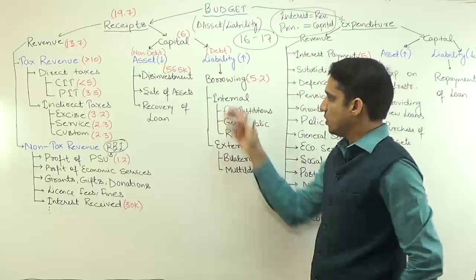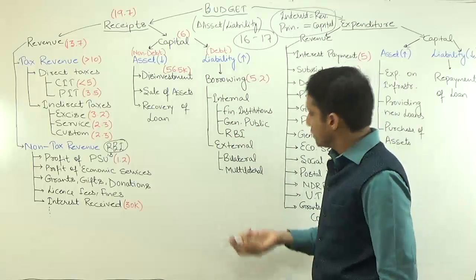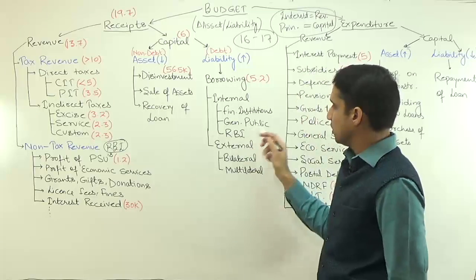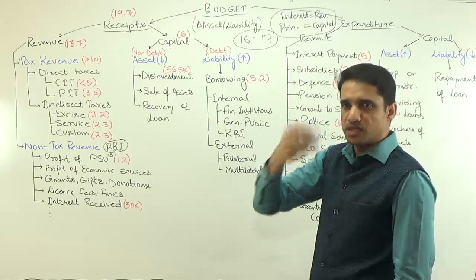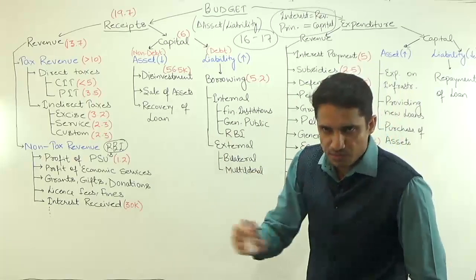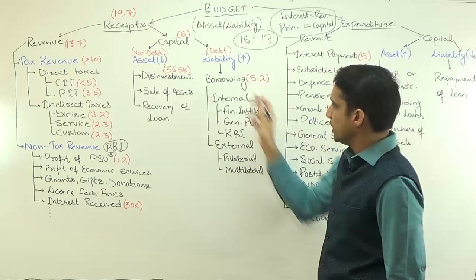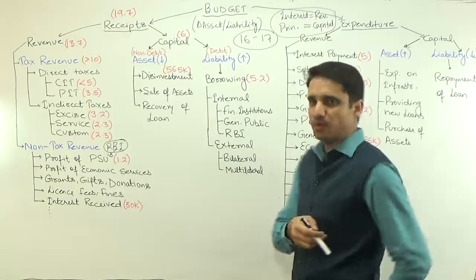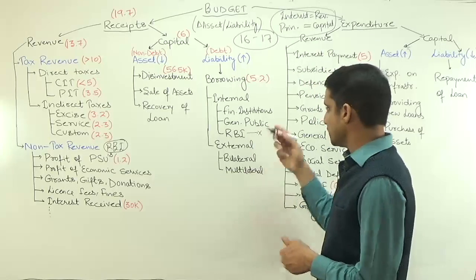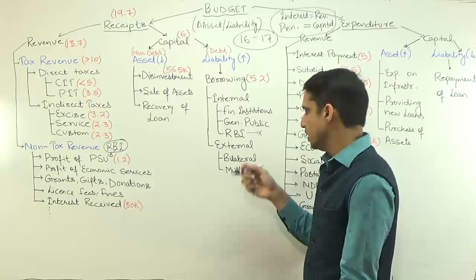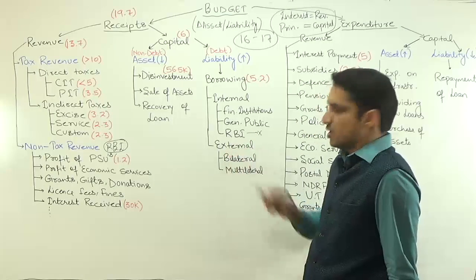Within India also I can borrow from financial institutions like banks. Or maybe I can borrow from the general public. I can issue Kisan Vikas Patra, National Savings Certificate. All these schemes are a type of borrowing only. Or maybe I can take a loan from RBI. Now we have stopped it because the monetized deficit has become zero. We'll discuss it later on. But yes, RBI is also one of the options. Then we have external options.